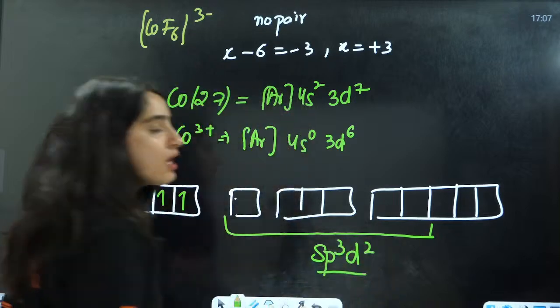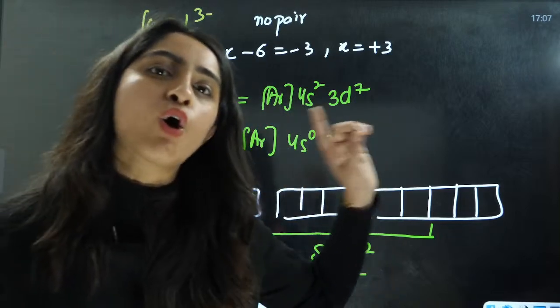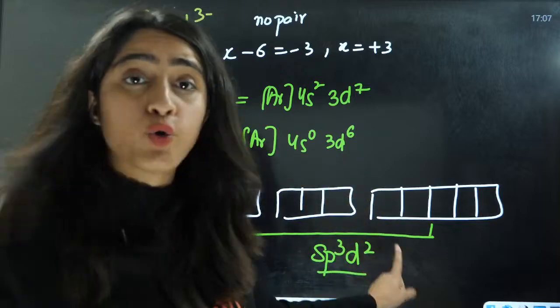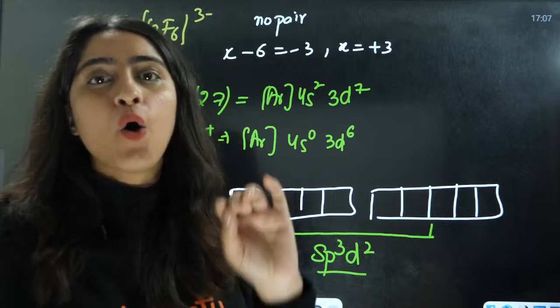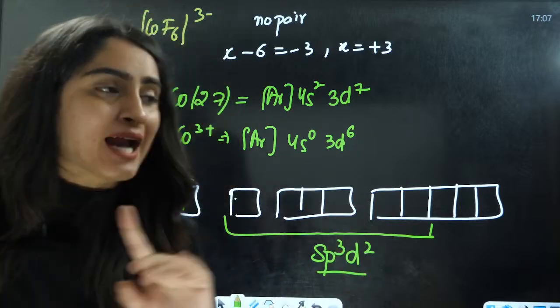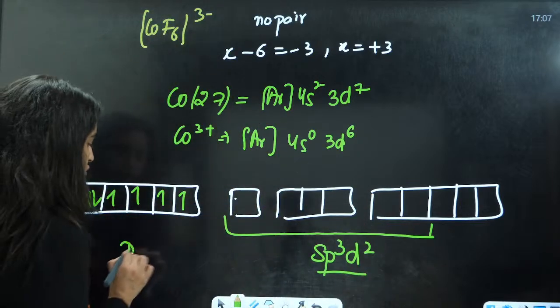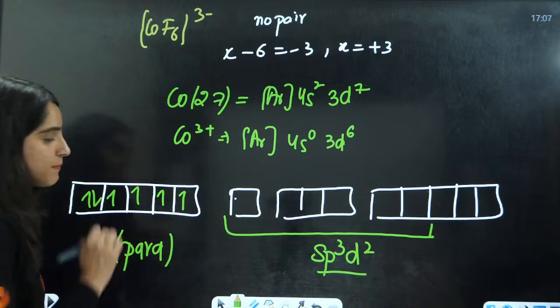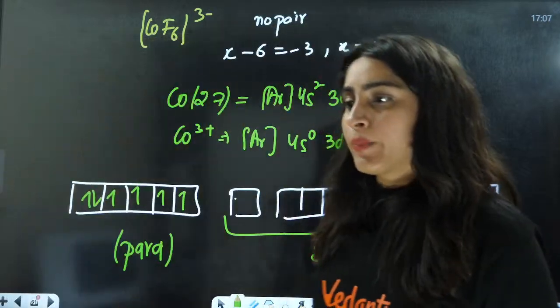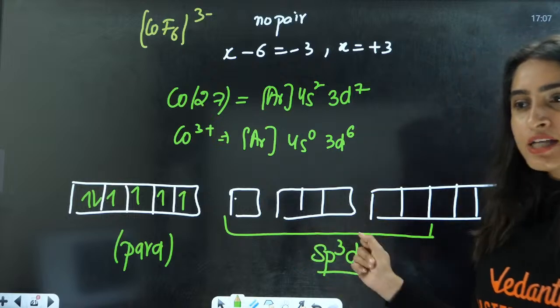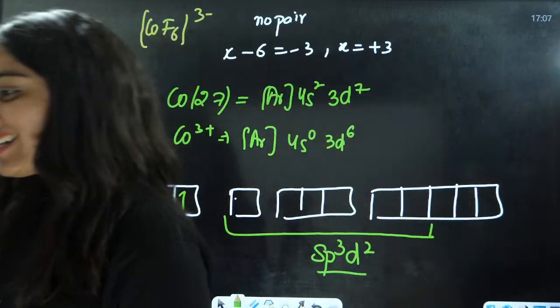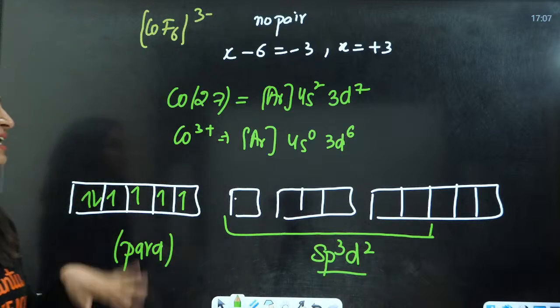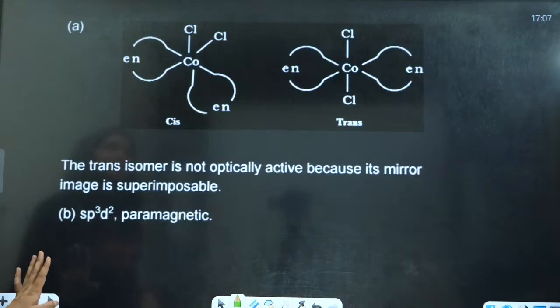That means it is going to be an outer octahedral complex with sp3d2 hybridization. Now, will it be paramagnetic or diamagnetic? It has 4 unpaired electrons, so it is going to be paramagnetic. Yes, that was cobalt. Understood? Perfect. Now, let us see the next question.